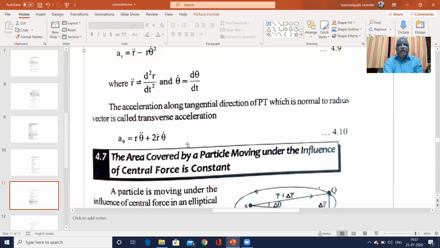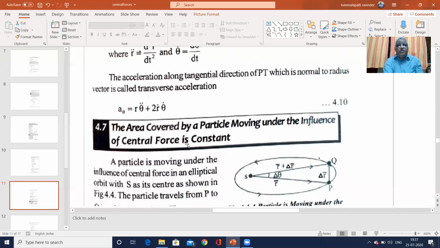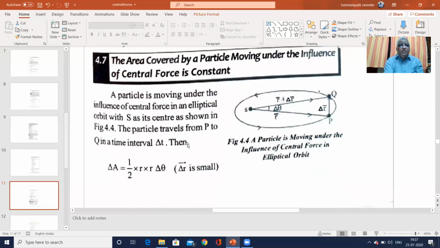The area covered by a particle under the influence of a central force is a constant. This is Kepler's law: a particle moves under the influence of a central force in an elliptical orbit with the sun as its focus, here called the center, as shown in the figure.